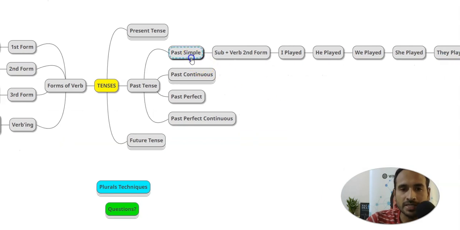Now what is past continuous? If you want to explain something,